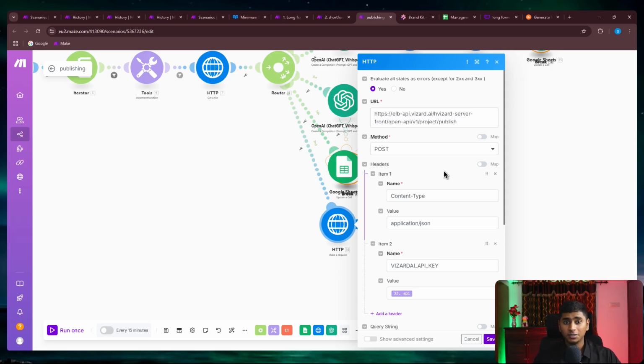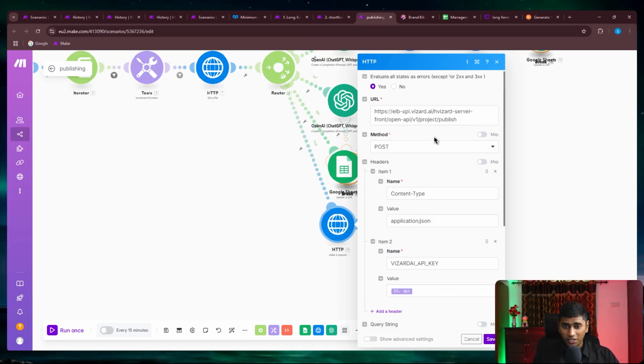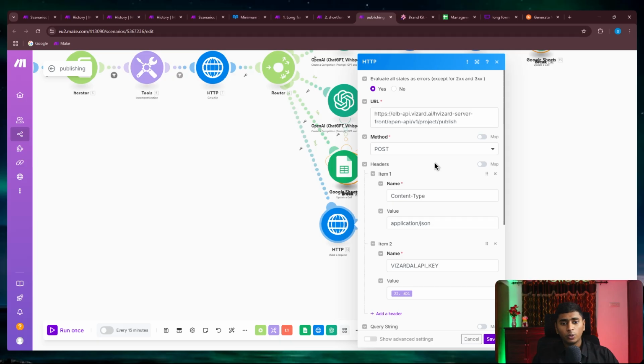Vizard AI has integrations with multiple platforms, and they're going to bring it for more platforms. But right now they've got integrations with Twitter, meaning you can post to Twitter from their platform itself. So now we're making a request to Vizard's API and making it post to our TikTok account. You could use the specific request. You don't have to worry about making note of this, because you'd be getting all these templates and blueprints completely free. Just make sure to check the description to follow the process to get these, but you'd be getting them for free.